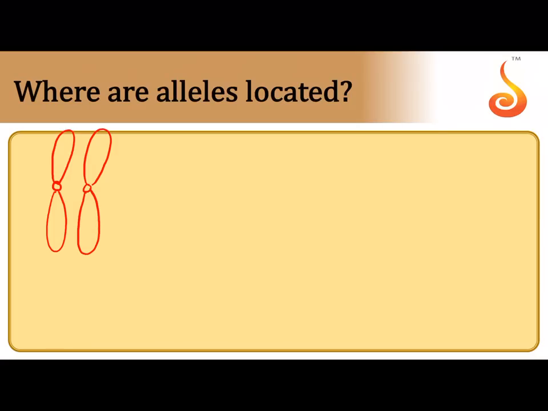What is this pair called? We will be repeating this many times so that the concept is clear to you. So this is called a homologous pair. Let me call it a homologous pair.